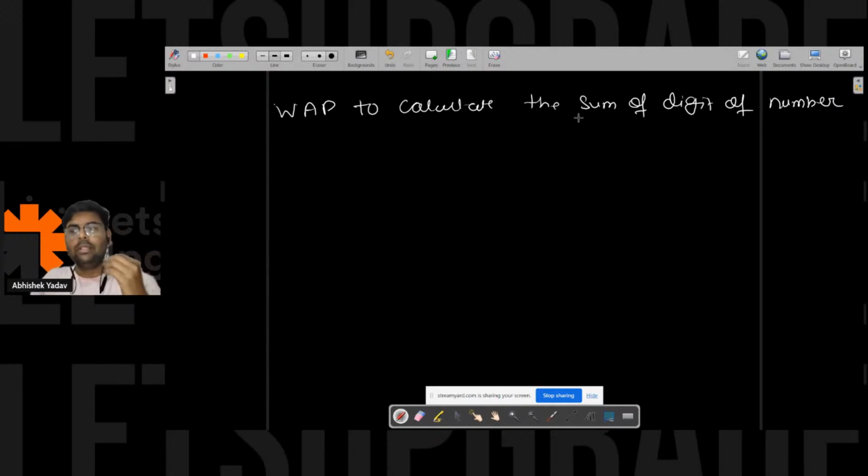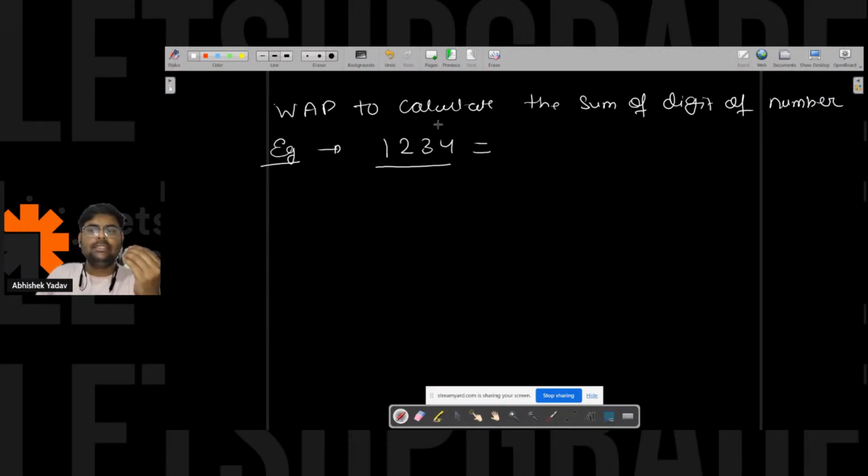So write a program to calculate the sum of a digit of a number. Okay, so let's take one example and let's try to understand what will be the program here. Like what will be the question here. What I have to do, I have a number. Let's assume the number is 1, 2, 3, 4. Right? What I have to do, I have to calculate the sum of the digit. Right? That is 1 plus 2 plus 3 plus 4. That is 7 plus 2 plus 1, 10. Right, everyone?